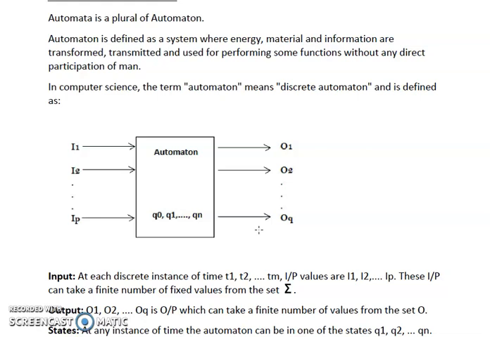So in this particular way, without intervention of the human being in the full process, we have provided an automatic machine to wash the clothes. So this type of automation is known as an automata.